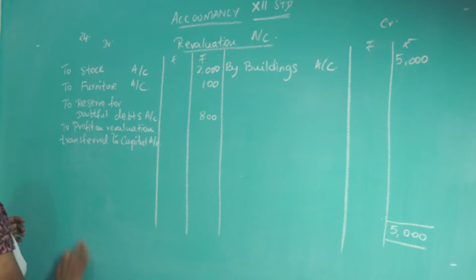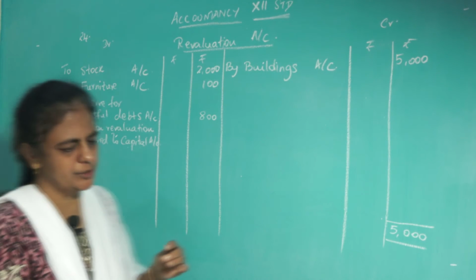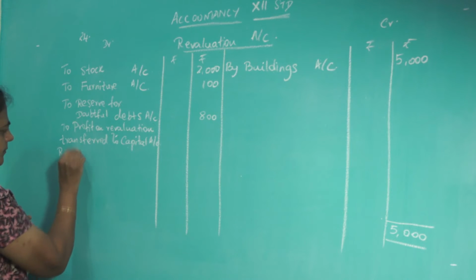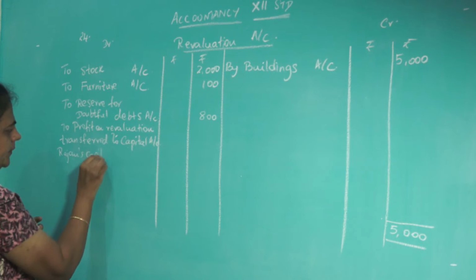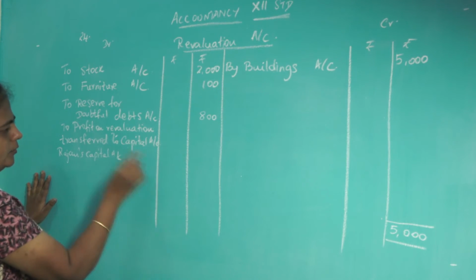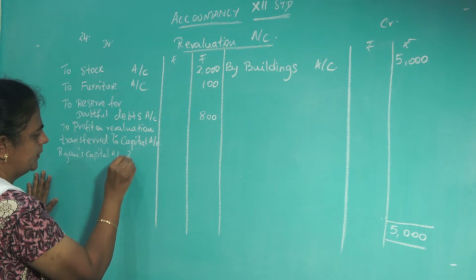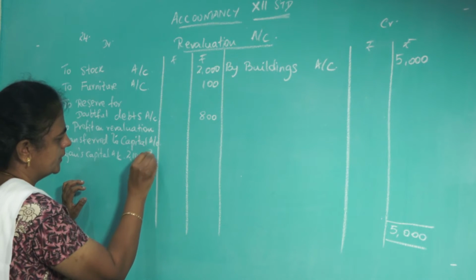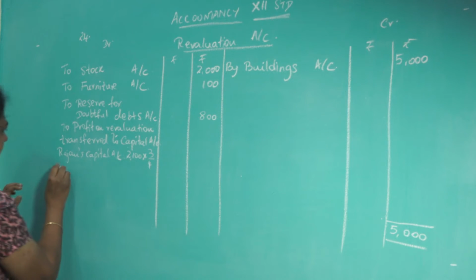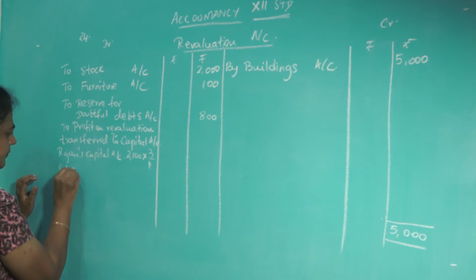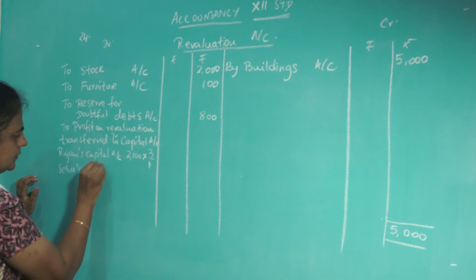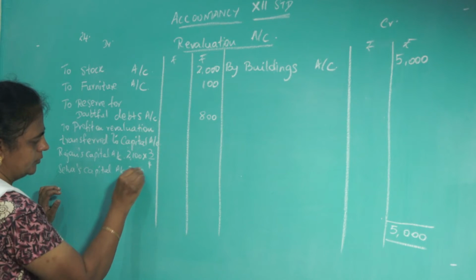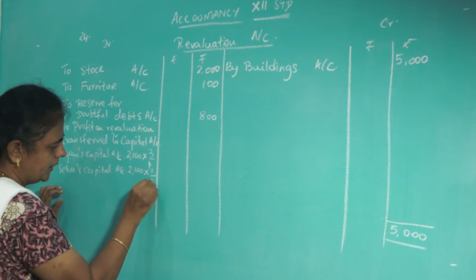So that you must give to the old partners in their old ratio. So Rajan's capital account. The total profit is 2,100, ratio is 3 to 1. So that is 3 by 4. Then Selva's capital account, 2,100 into 1 by 4.